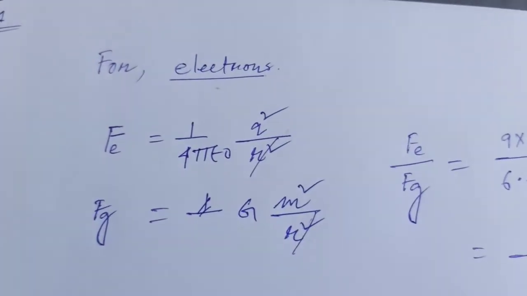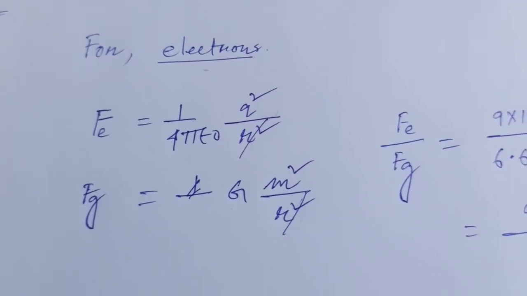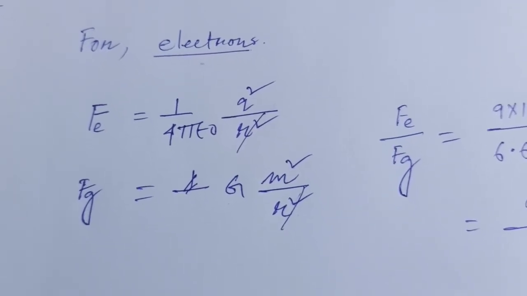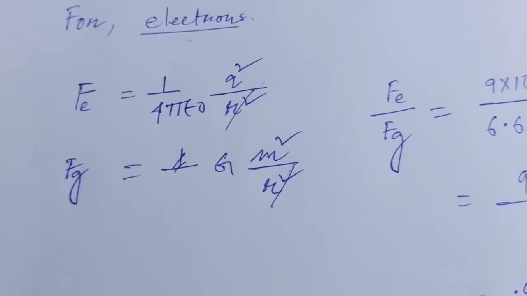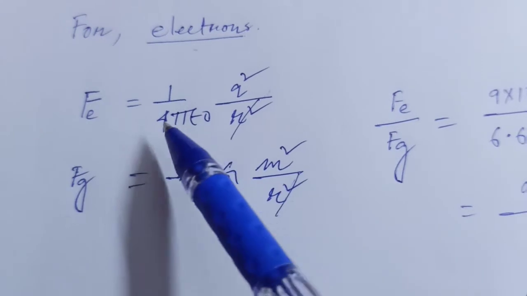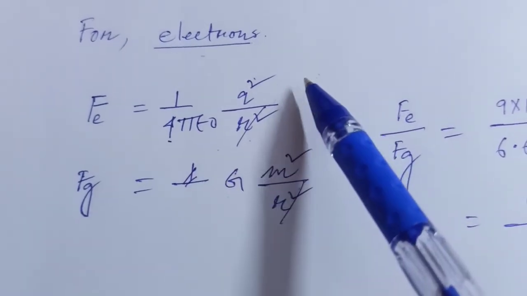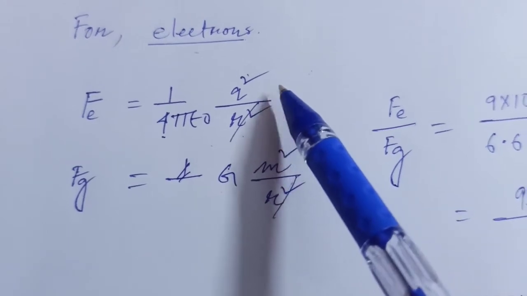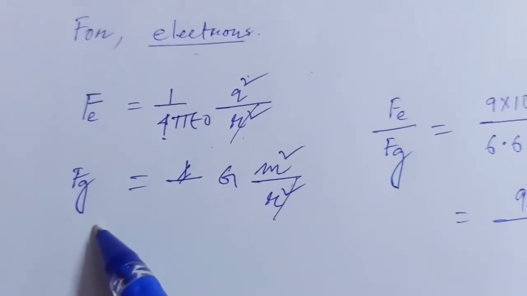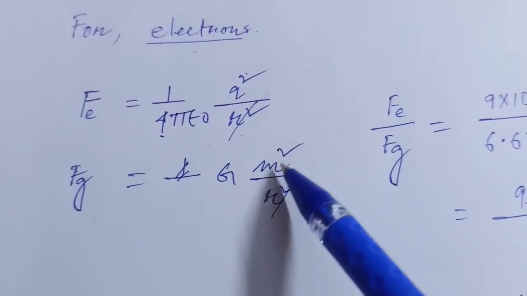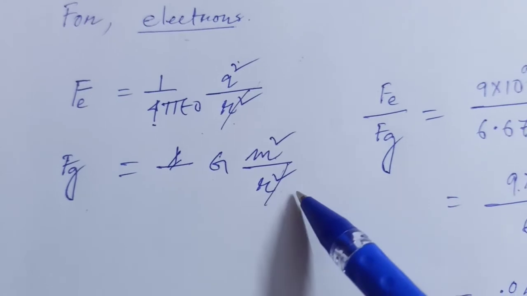So the basic concept for this particular numerical is that the electrostatic force is written as F equal to 1 by 4 pi epsilon naught into Q1 Q2. Here the two charges are the same, so Q square divided by R square. From the law of gravitation it is G into M1 M2, so the mass of the electron, divided by R square.